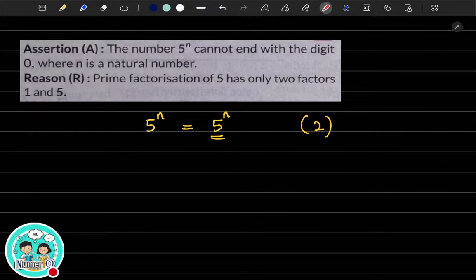Okay. Look here. In the assertion, look at the statement: the number 5 to the power n cannot end with the digit 0.